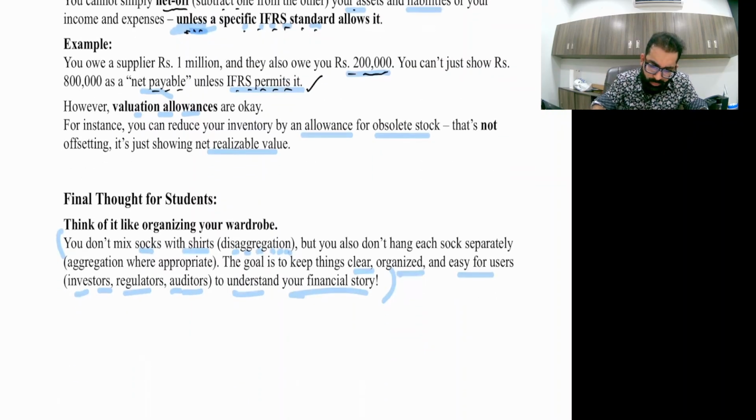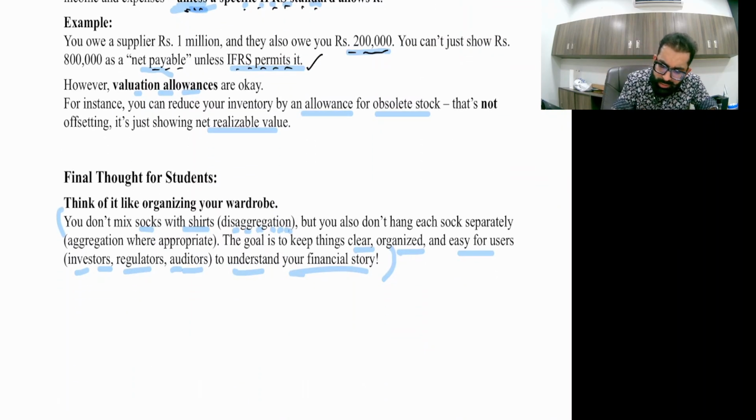Final thought. Think of it like organizing your wardrobe. You don't mix socks with shirts, that is disaggregation, definitely. But you also don't hang each sock separately, you just make a pile of socks. That is aggregation. The goal is to keep things clear, organized, and easy for users, investors, regulators, and auditors to understand your financial story.